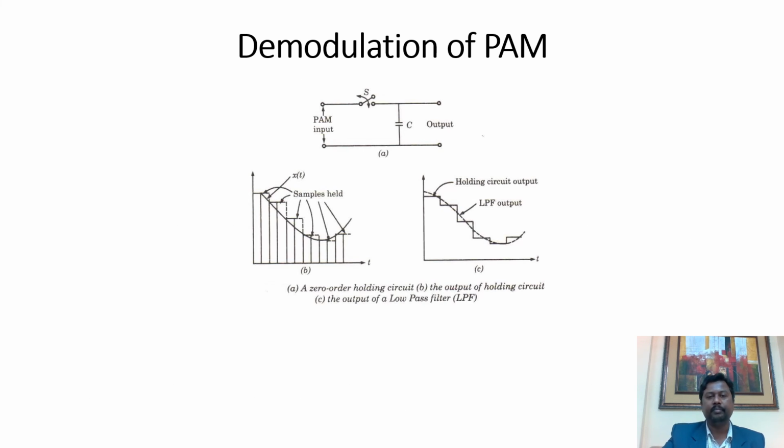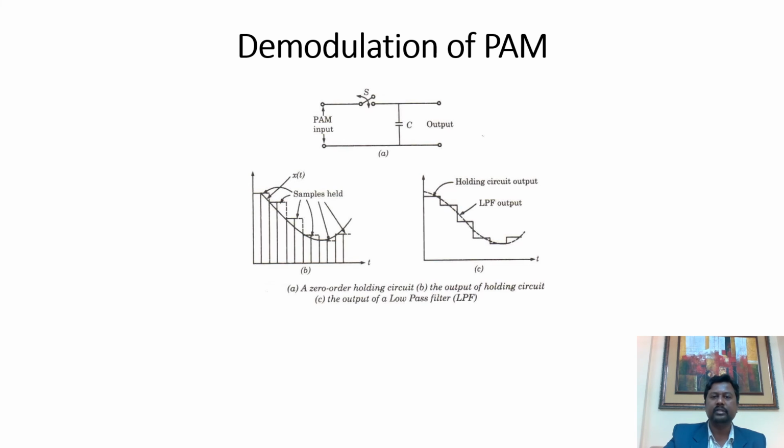Then demodulation of PAM. In demodulation of PAM, we will have a sample and hold circuit again. Here the pulse amplitude modulated signal will first be given to a sampling switch. When it is given to a sampling switch, it will pass the input current to the capacitor, and charge the capacitor to a maximum value. Then what would happen? Then the switch gets opened.